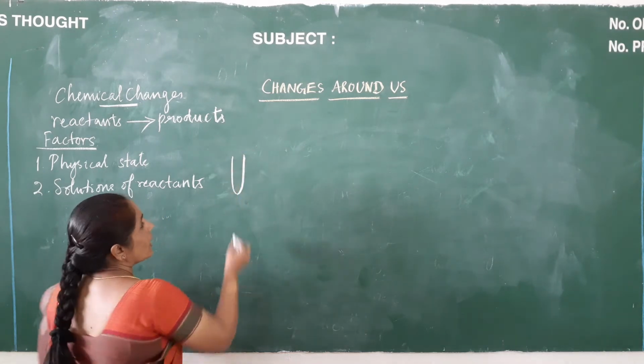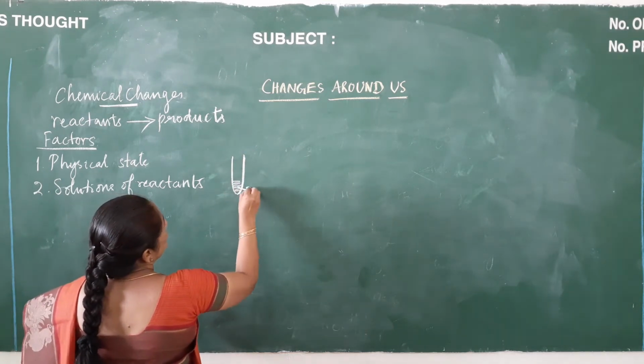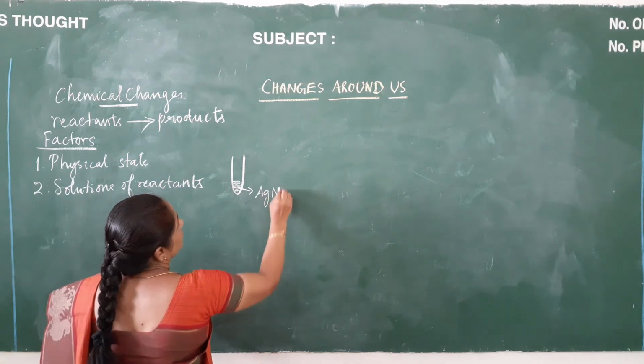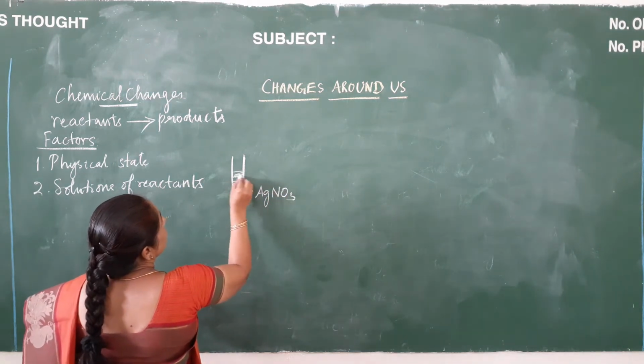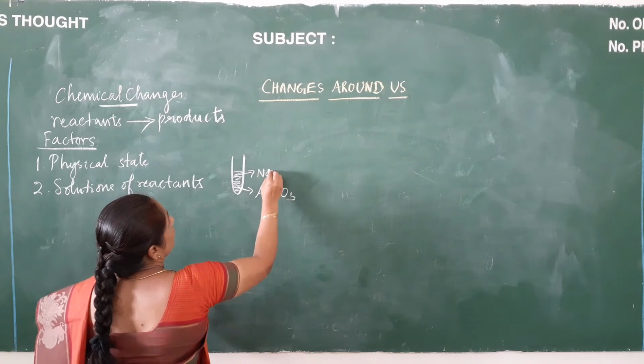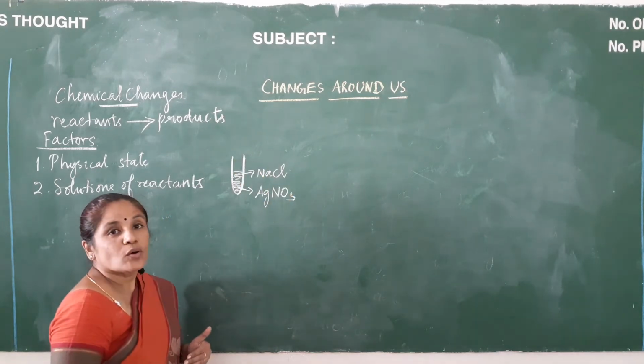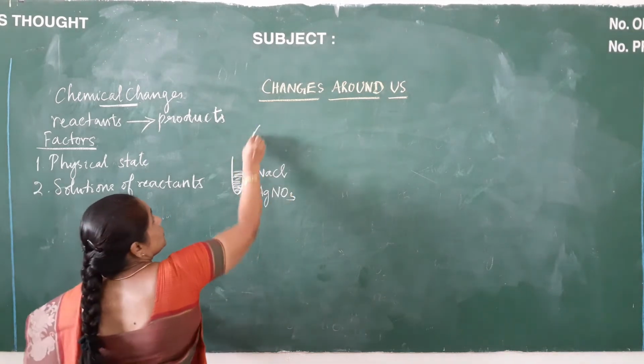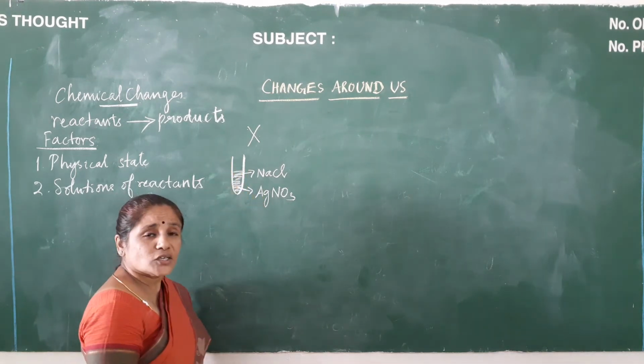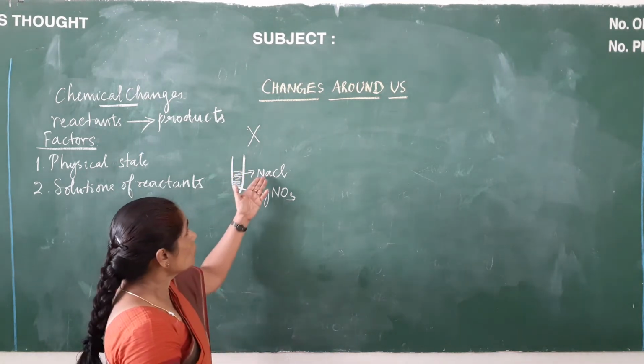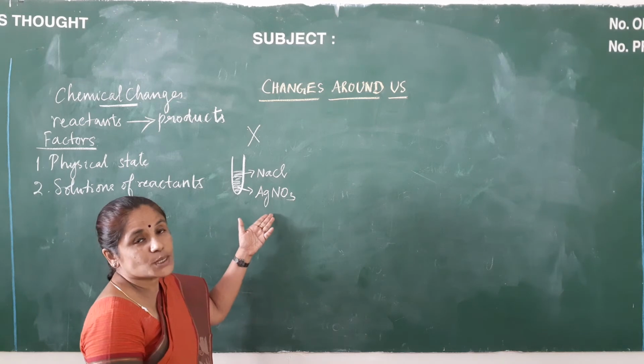Take a test tube, and in this test tube take solid silver nitrate. Again add solid sodium chloride. Just observe what happens. The reaction does not happen here. Why does the reaction not happen here? Because both the reactants are in solid state.